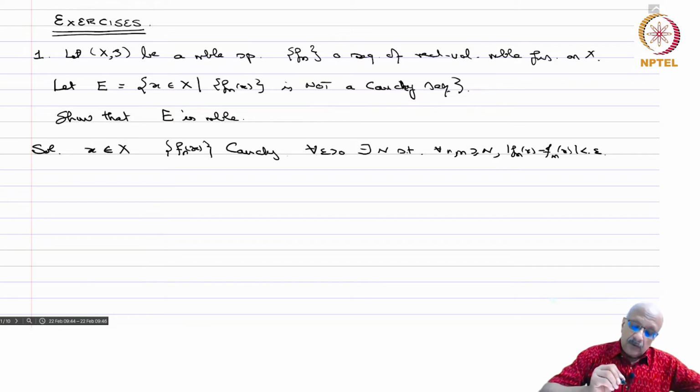Okay, so what do you mean by x belongs to E? That means Fn(x) is not Cauchy.